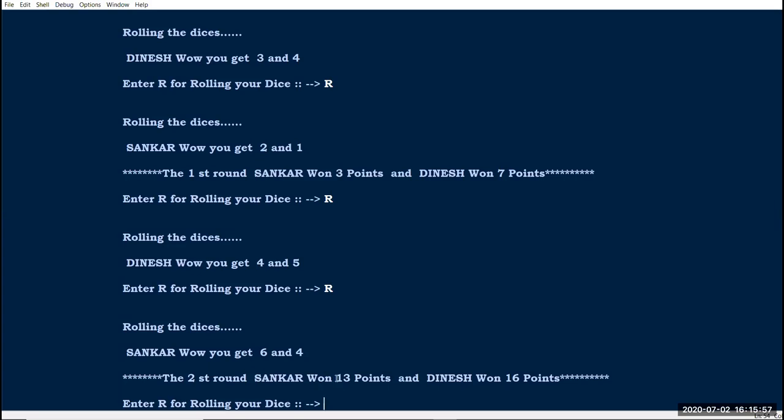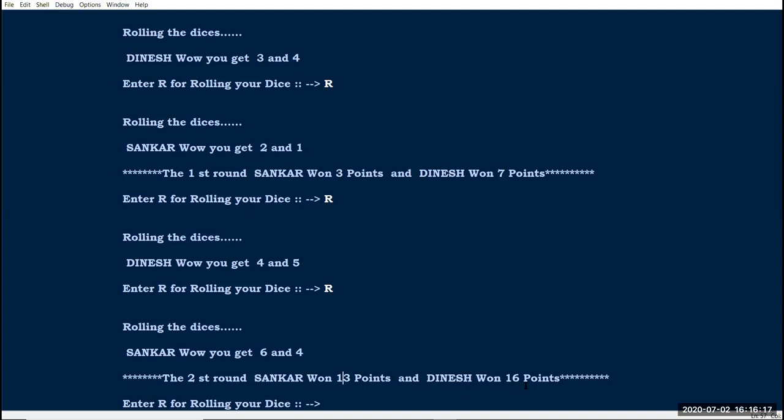It added both values, the first round value and the second round value, and prints here. You can see Shankar gets 6 and 4 in the second round, and in the first round he got 2 and 1, and totally he gets 13 points.